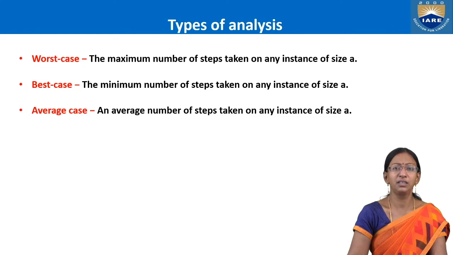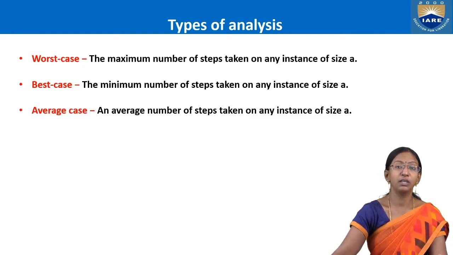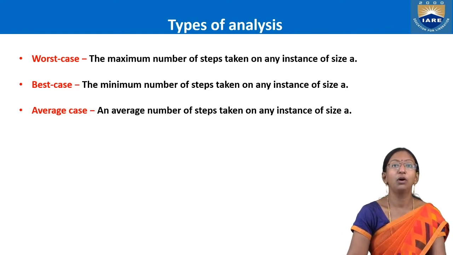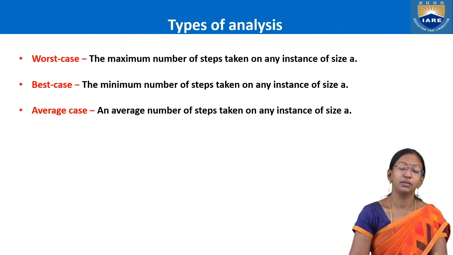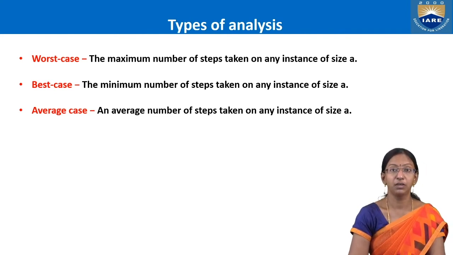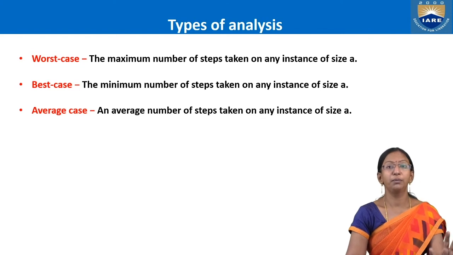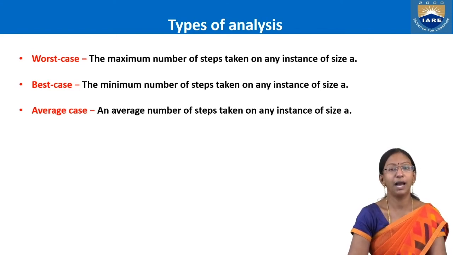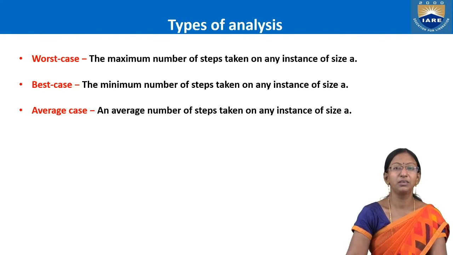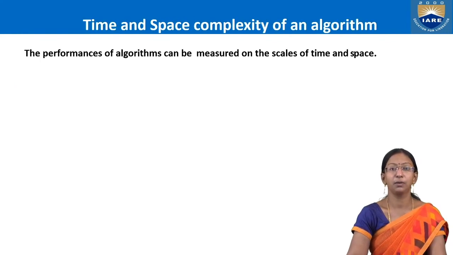It neither tells that these are the maximum number of steps, nor that it is the minimum number of steps. No, optimal, precise, the best, right? Yes, we can use that word, the best, right? So the optimal number of steps required to address a solution will be the average case. These will be the three types of analysis we can make. Then we have to calculate the complexity of an algorithm.